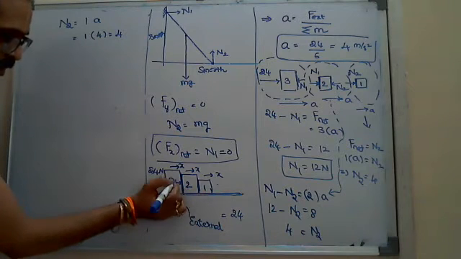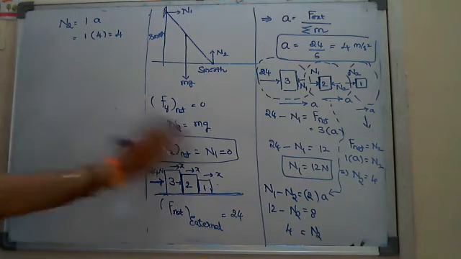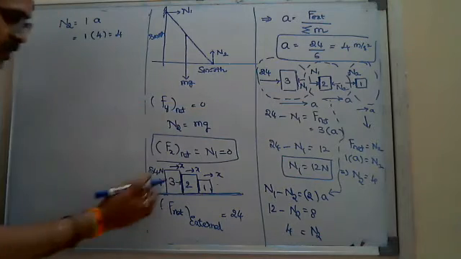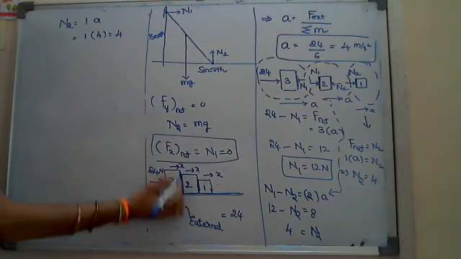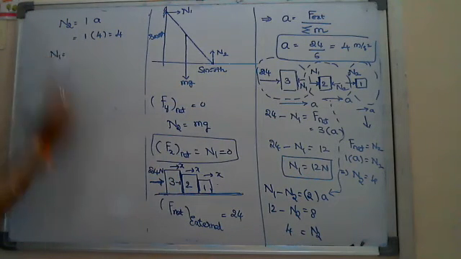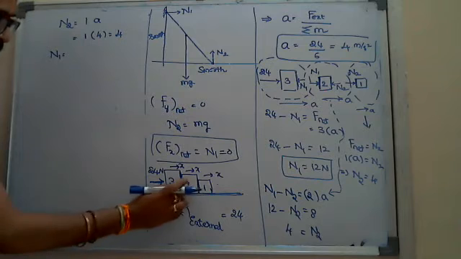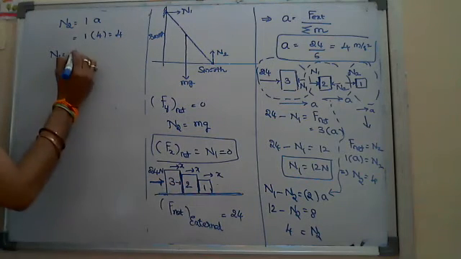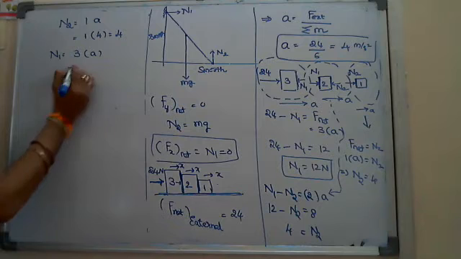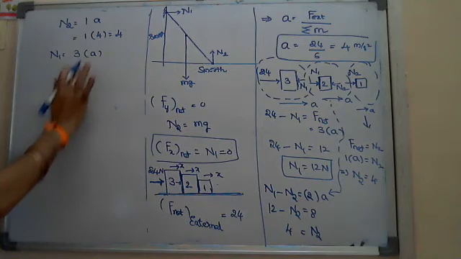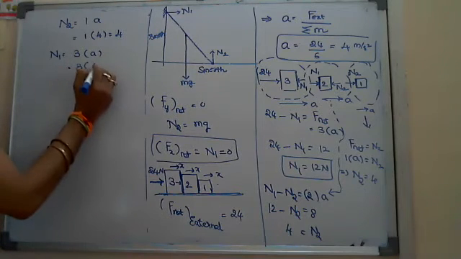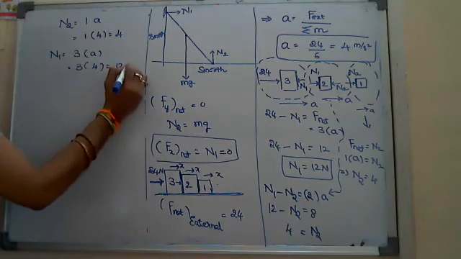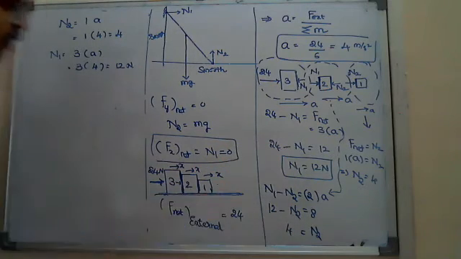That's why, straight away at this surface, I write N1. N1 is pushing how many masses? 2 masses. How much is the mass? 2 plus 1, 3. 3 into acceleration, which is 4, so it is equal to 12 newtons. What we got here with the free body diagram, N1 is equal to 12.